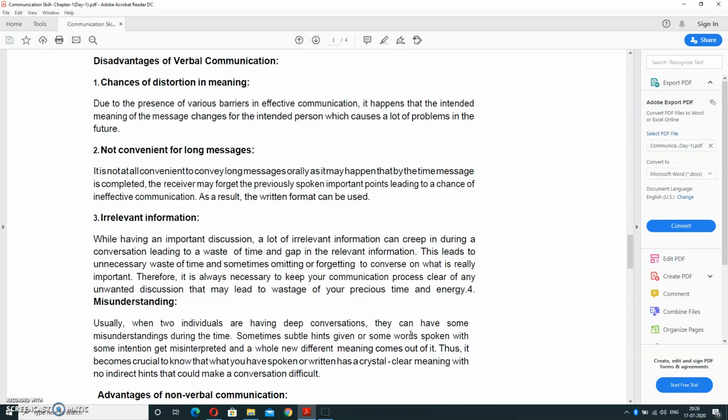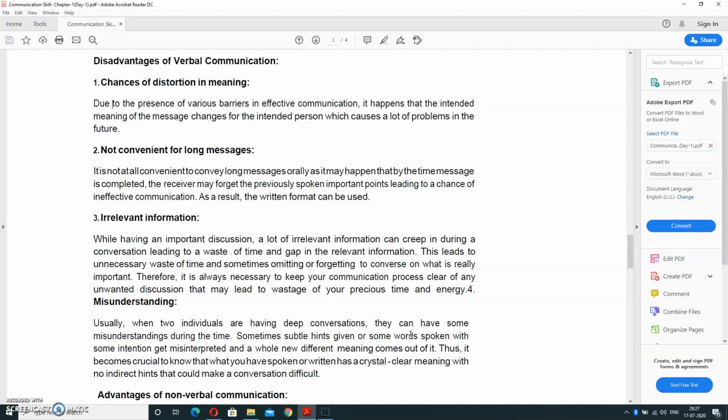Next is irrelevant information. While having an important discussion, a lot of irrelevant information can creep in during a conversation, leading to a waste of time and gaps in relevant information. This leads to unnecessary waste of time and sometimes omitting and forgetting to converse on what is really important. It means in reality what is going on, why we are discussing, cannot be cleared with the help of verbal communication. Sometimes the discussion can be very lengthy, so it can waste time and energy also.